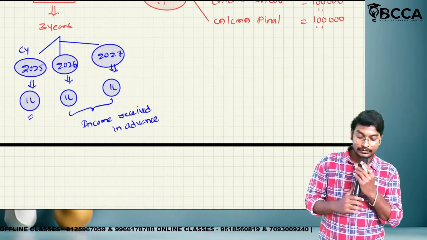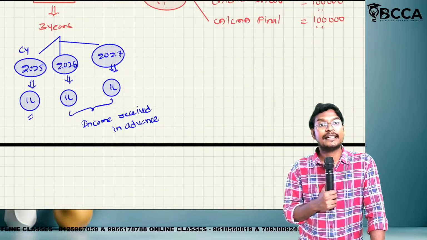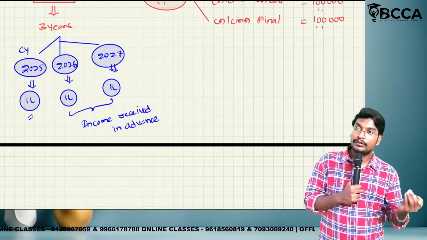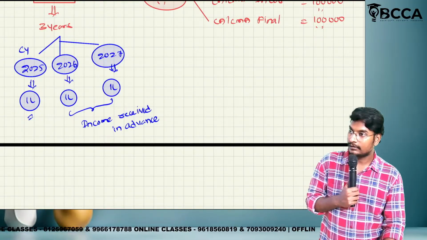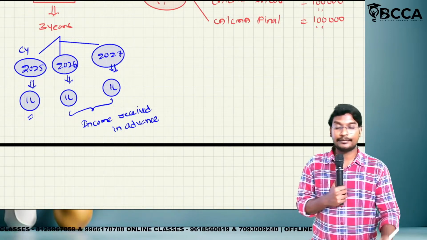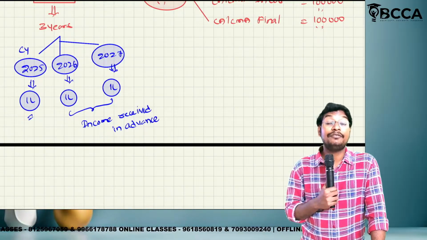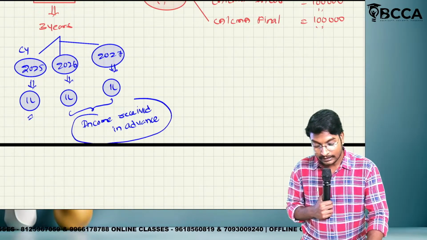Are you getting the point or not? Fixed asset is categorized into how many types? 3 types. Tangible, intangible and fictitious assets. Current asset is classified into how many types? 3 types. What are they? Liquid, non-liquid assets and fictitious assets. So this is also called as what? Fictitious asset.